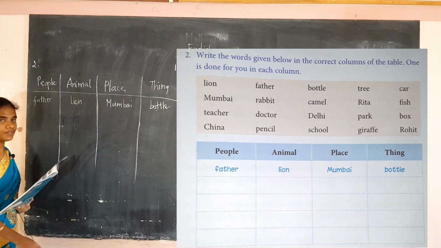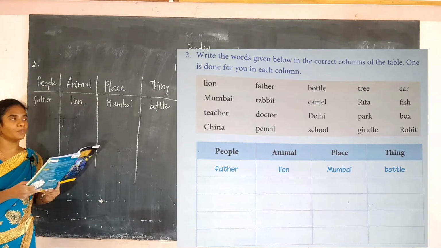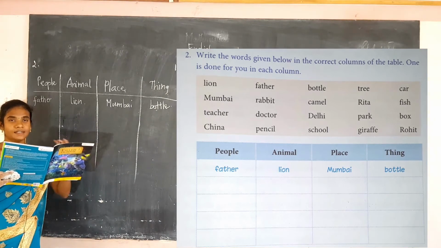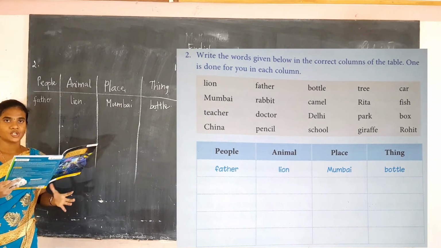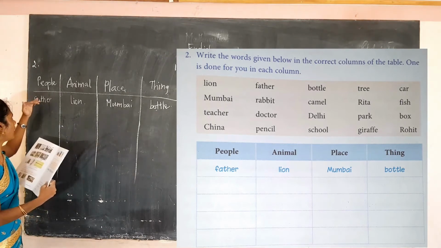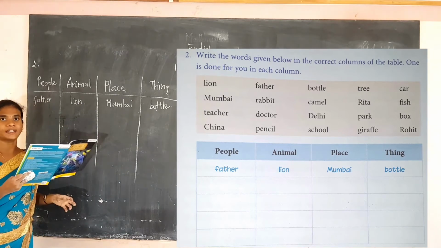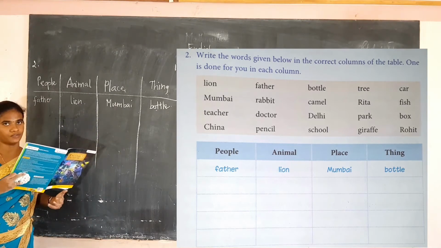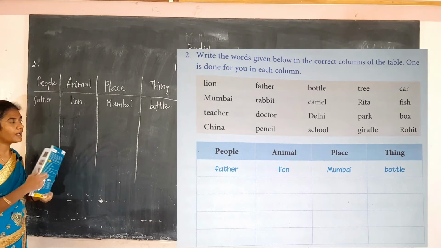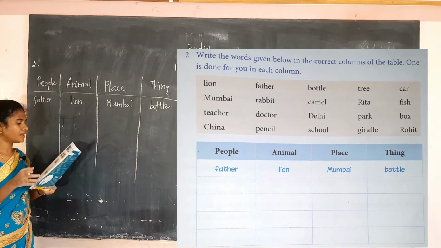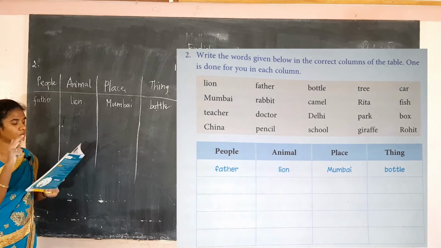Okay, one has been done for you. In the box, the list of words is also given. Now we have to categorize them as people, animal, place or things. I have to find under what category each word comes and write it in a tabular column. So first we can go line by line.